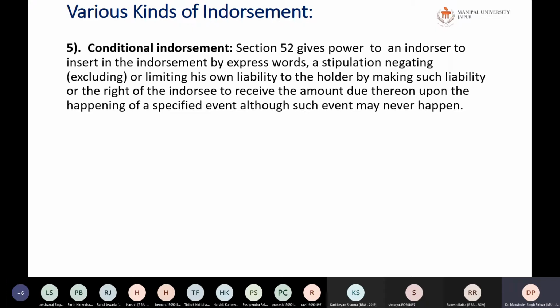So he has put a condition in it and has made the instrument a conditional instrument. That is a valid instrument, but all the people who are getting this instrument must be made aware that it is a conditional instrument. Otherwise, the other person will have a right to sue. I have told you before also. So there are 5 types of endorsement we have gone through.